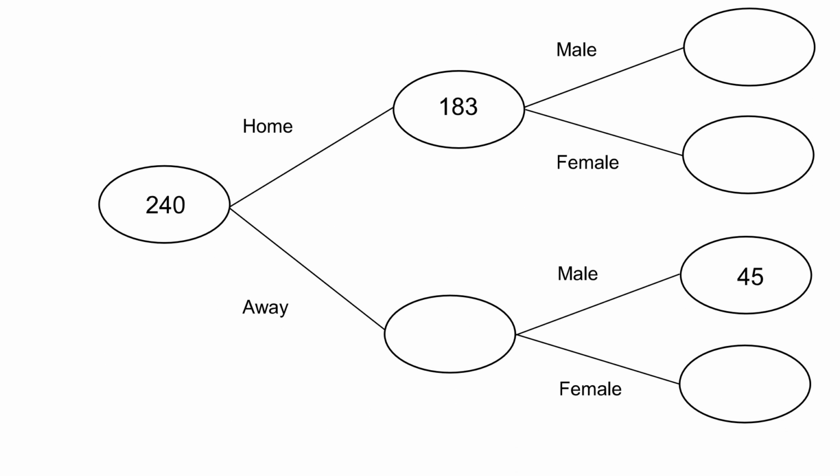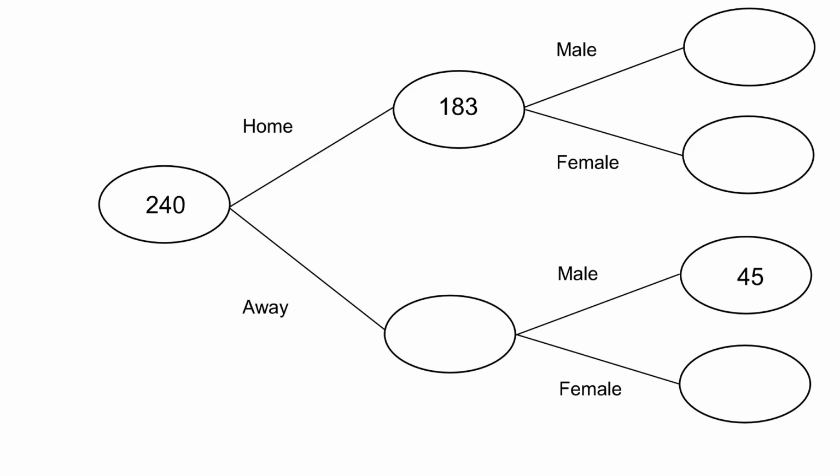Every level of the frequency tree is going to have to add up to 240. So I've got 240 in my first level, and then I've got home and away. So my 183 and whatever appears here has to add up to 240. So 240 subtract 183 gives me 57.